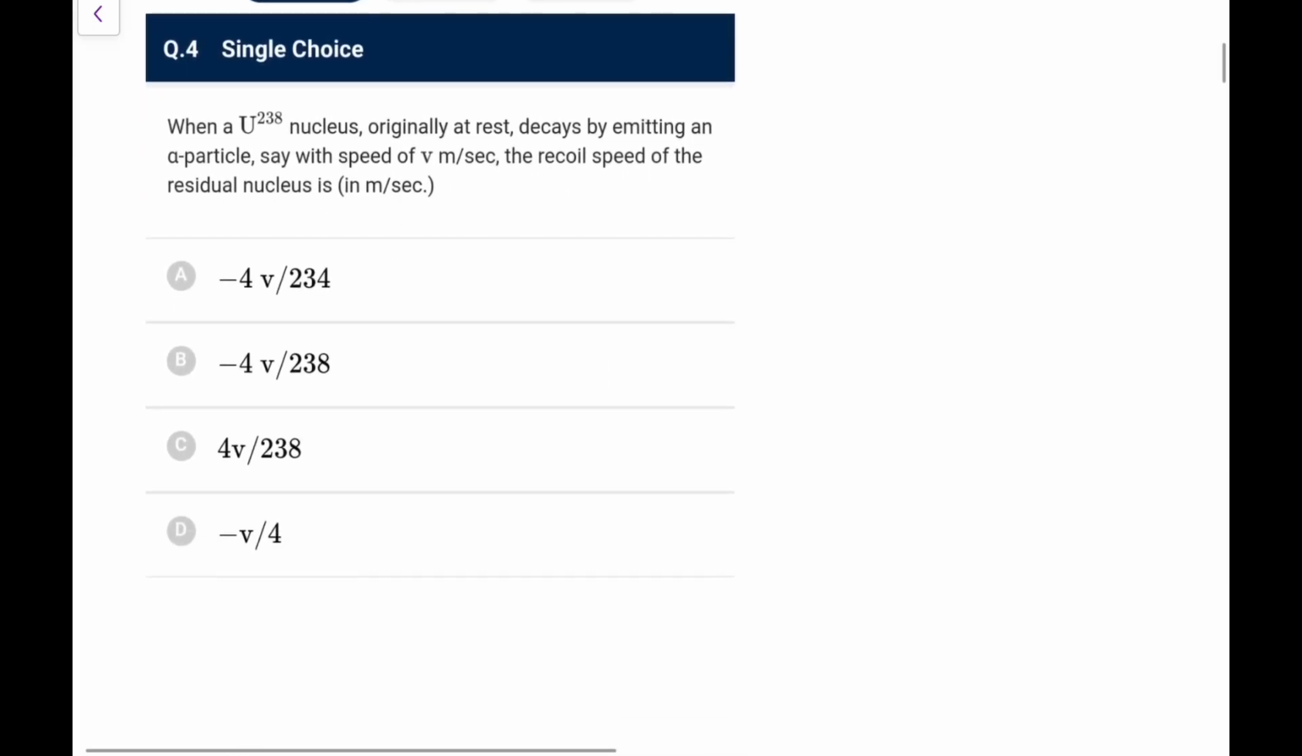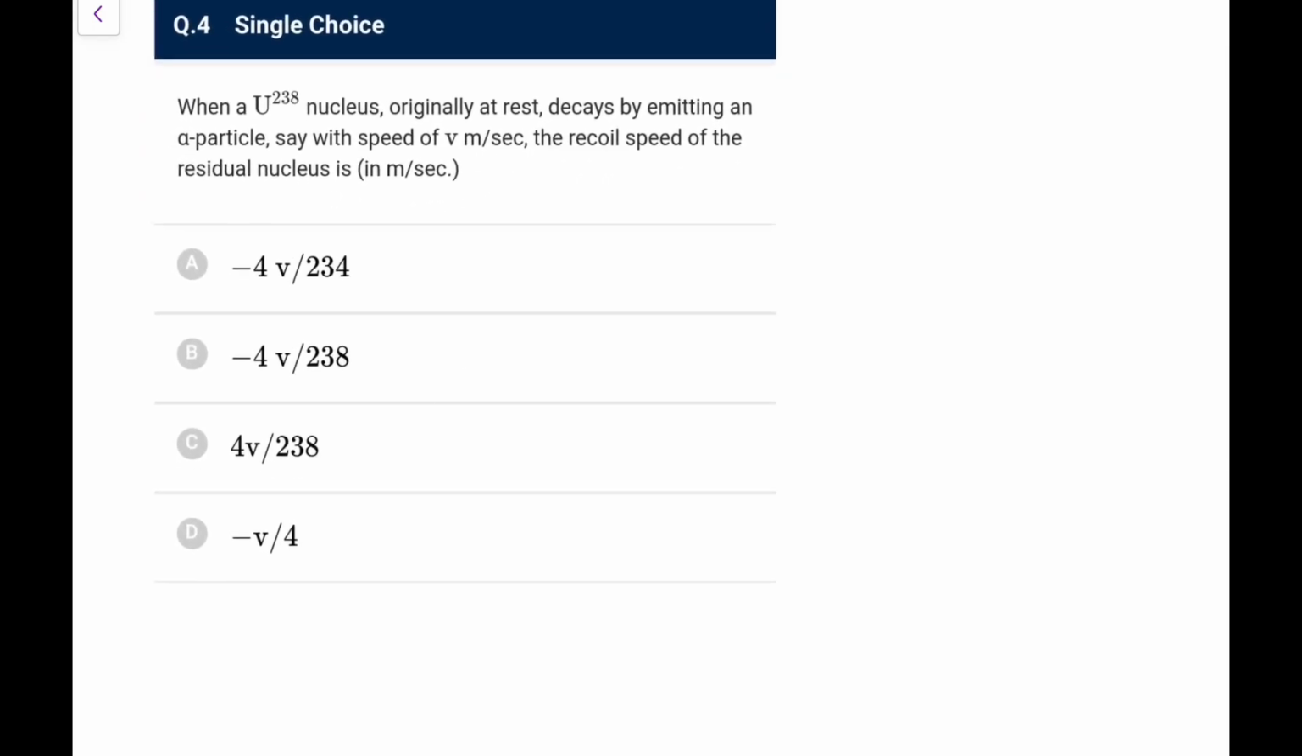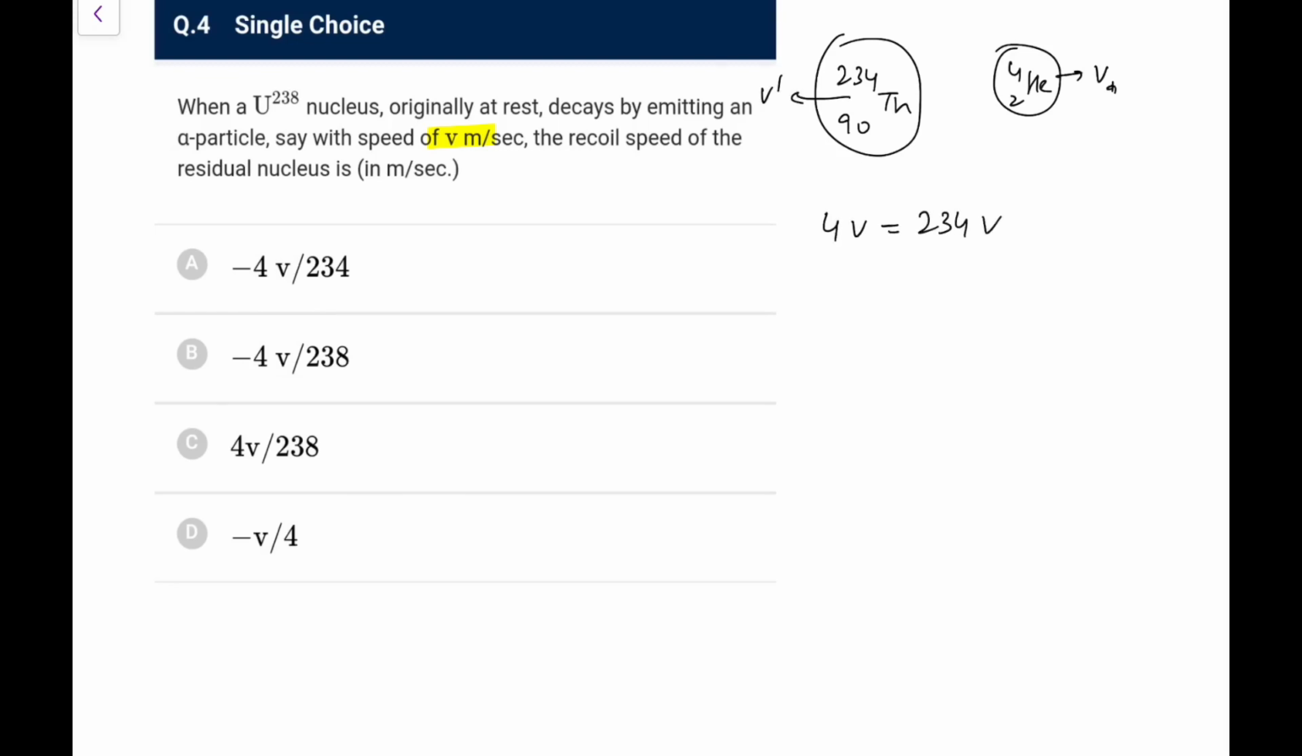Next one, when a uranium nucleus originally at rest decays by emitting an alpha particle with a speed of v meter per second, the recoil speed of the residual nucleus, we say both will have the same momentum. The alpha is 4 2 helium, the remaining will be 234 and 90, I think thorium it is. If alpha goes with v, let's say this goes with v dash, so momentum must be the same. So 4 times v must be equal to 234 times v dash. So v dash is 4v by 234 and its direction is opposite, so we'll go for a negative sign, minus 4v by 234. That is going to be the answer here.